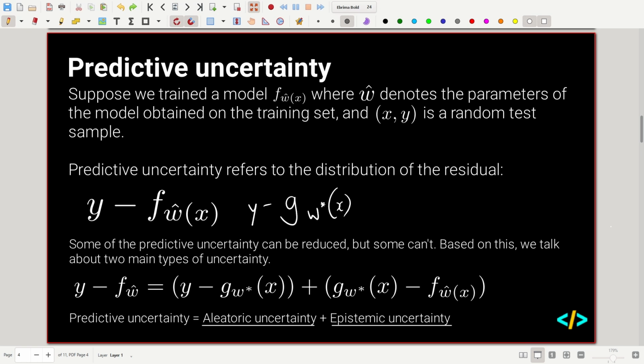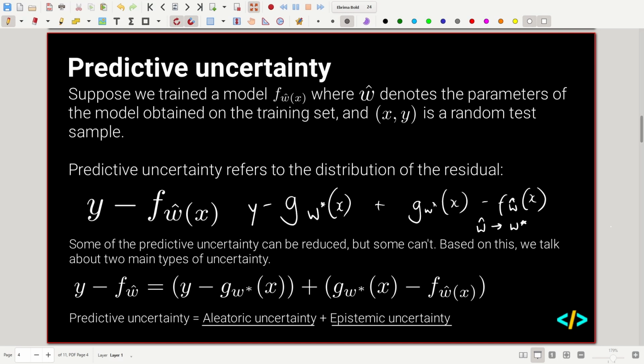And then epistemic uncertainty. g w star x, we've said, is just the optimal model predictions. And f of w hat x is the model we currently have. The difference between the optimal model and the model we currently have is something we can reduce, right? Because we can go from our w hat parameters to w star.